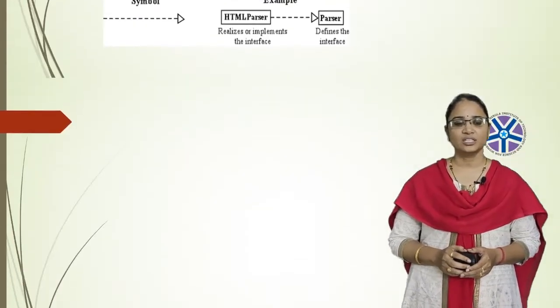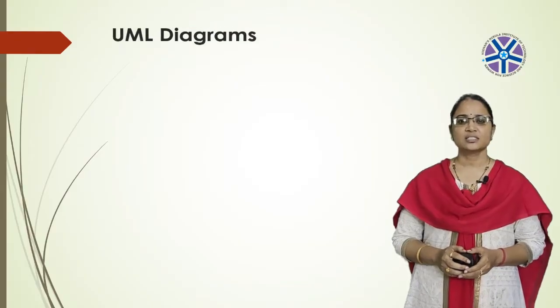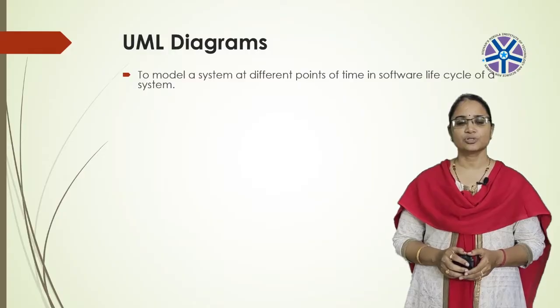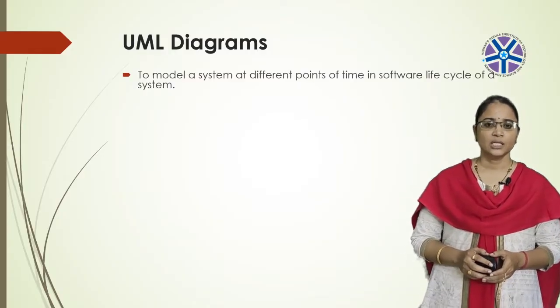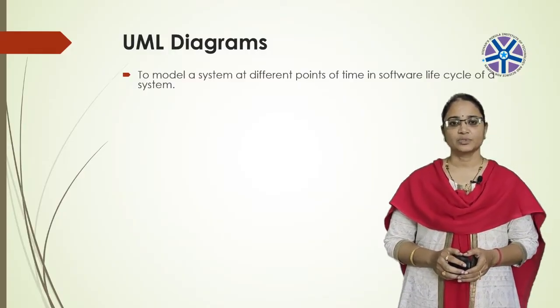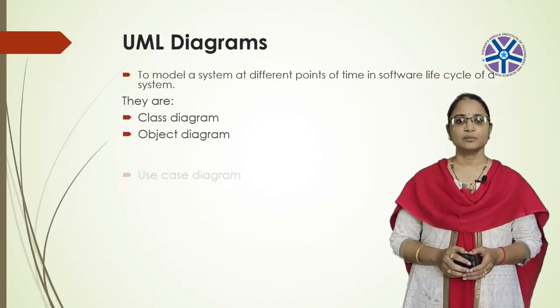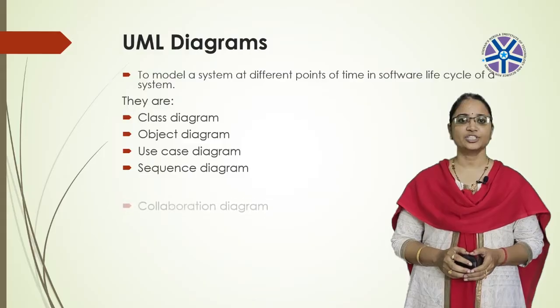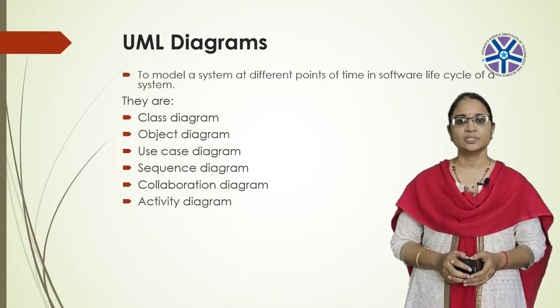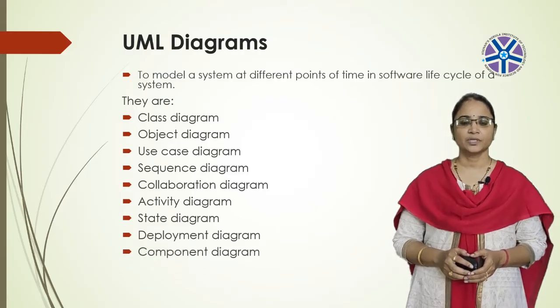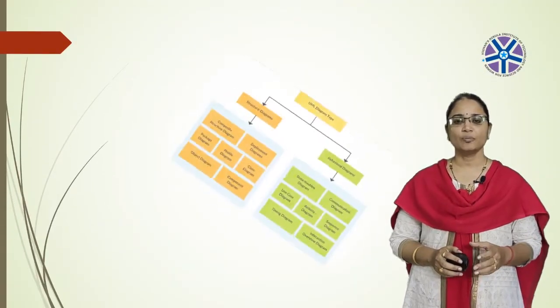Next, coming to the diagrams. To model a system at different points of time in a software lifecycle of a system, we use these diagrams. There are 9 types of diagrams. They are class diagram, object diagram, use case diagram, sequence diagram, collaboration diagram, activity diagram, state diagram, deployment diagram, component diagram. So diagrams are the combination of things and relationships.